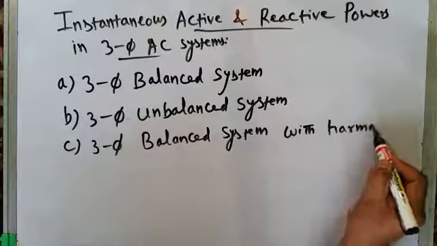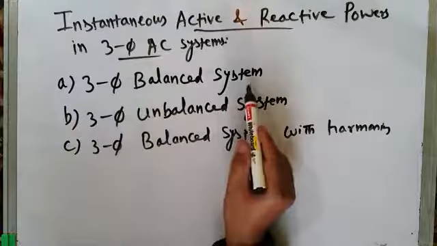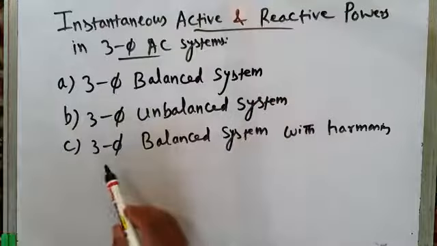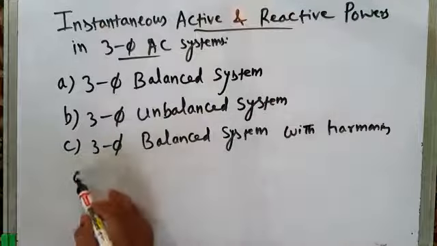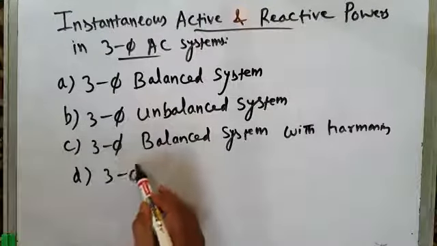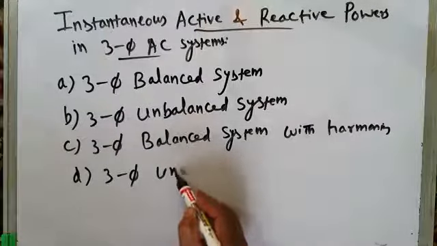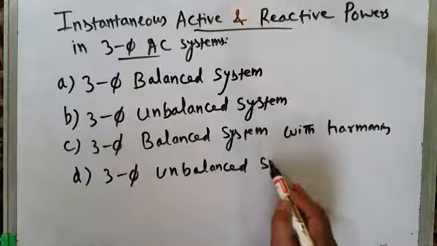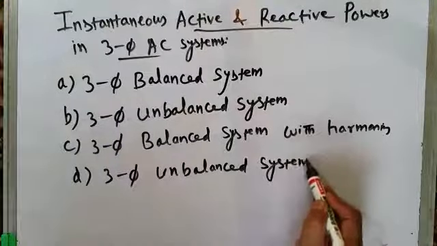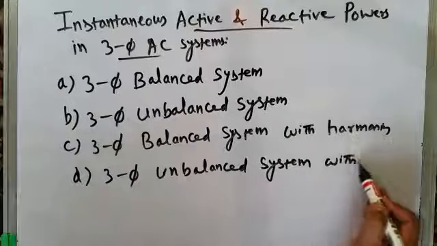I mean, your first case is the three-phase balanced system, but it is without harmonics. And then we will discuss the three-phase balanced system with harmonics. And last is the three-phase unbalanced system with harmonics.